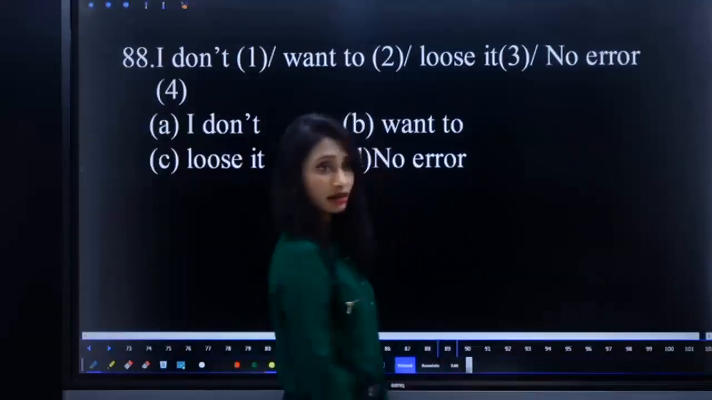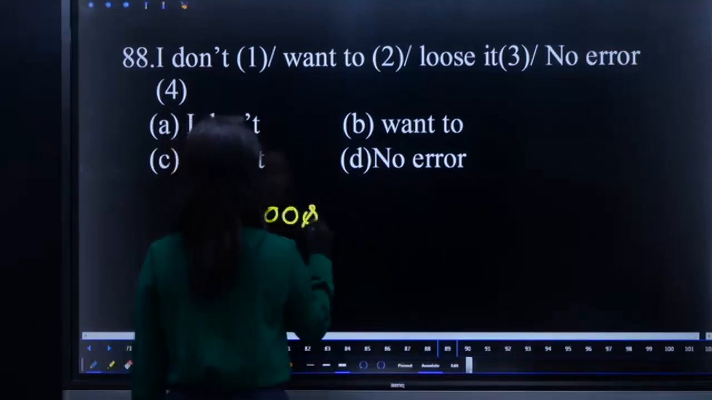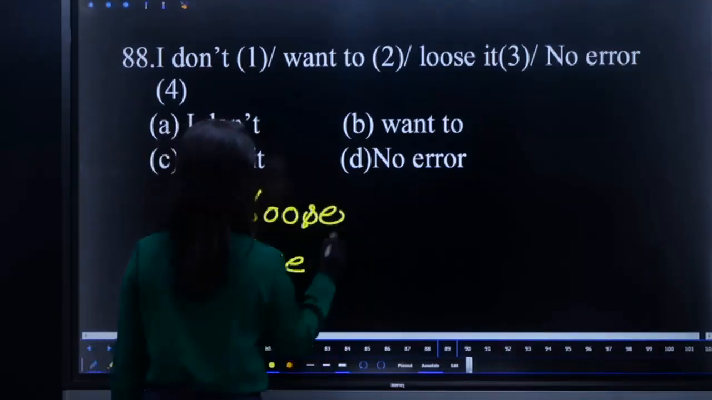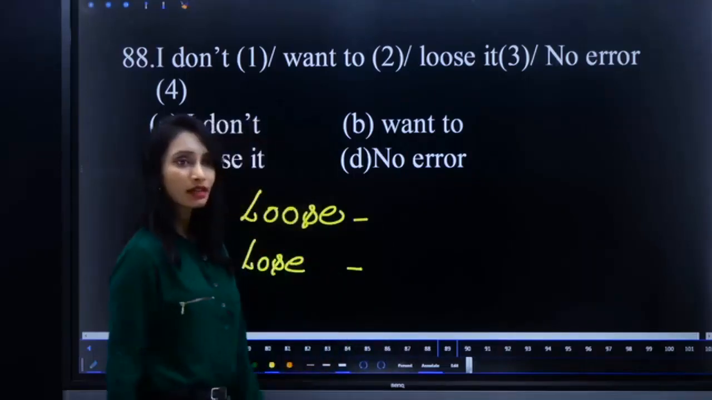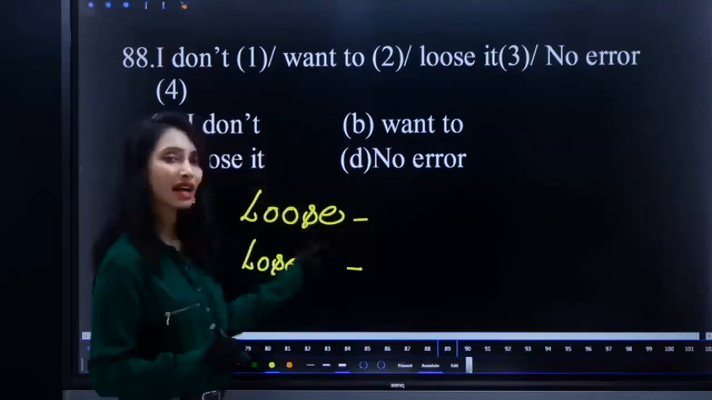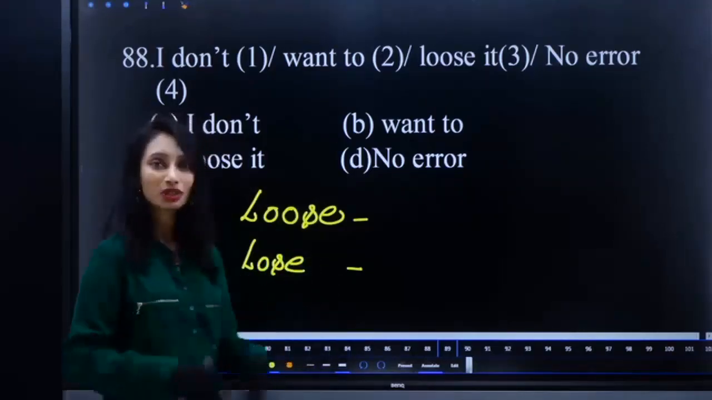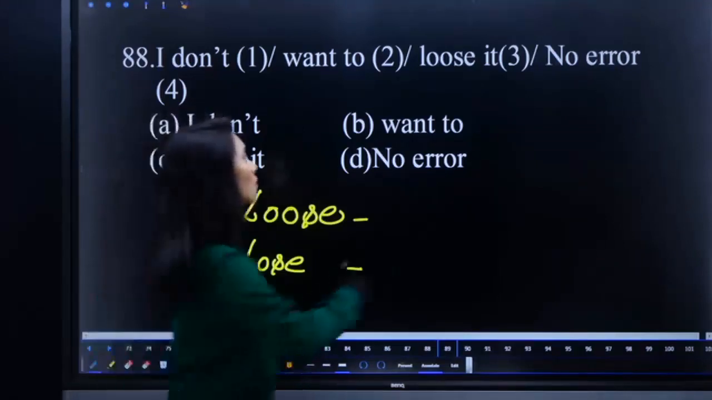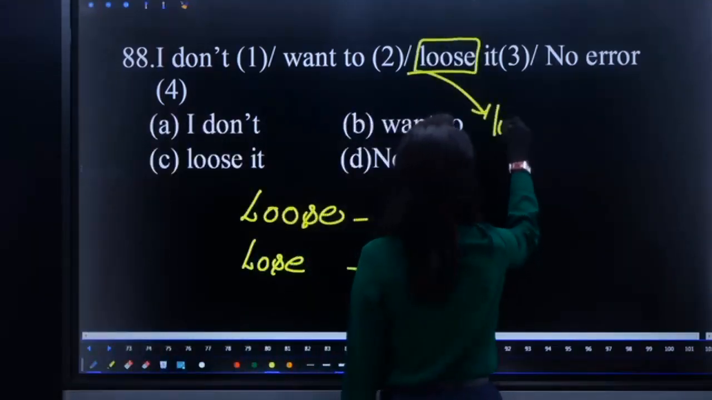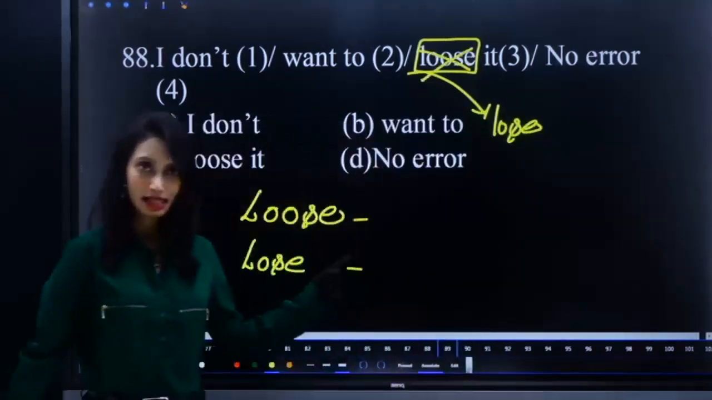I don't want to lose it. What is the error? You should know the difference between loose and lose. Here we are not talking about loose. Loose means something which is not tight. We are talking about losing something. So what we have to do? Replace loose with lose, loss of something. Understand that?